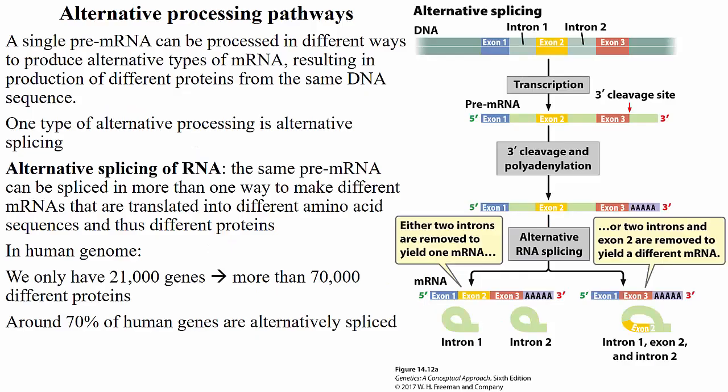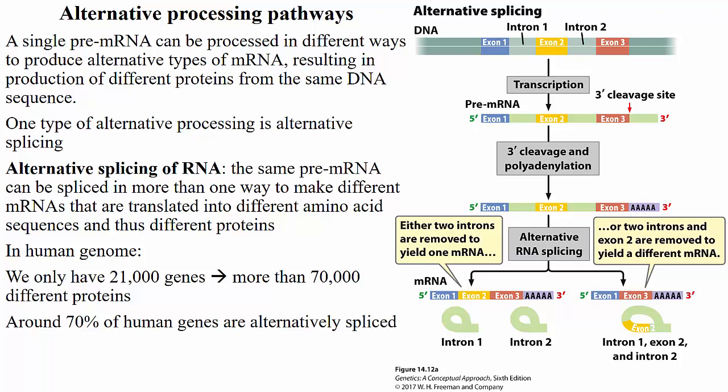Alternative processing pathways work in a way that a single pre-mRNA can be processed in different ways to produce alternative types of mRNA, resulting in production of different proteins from the same DNA sequence. One type of alternative processing that we talk about today and in the class is alternative splicing. In alternative splicing, the same pre-mRNA can be spliced in more than one way to make different mRNAs that are translated into different amino acid sequences and thus different proteins.